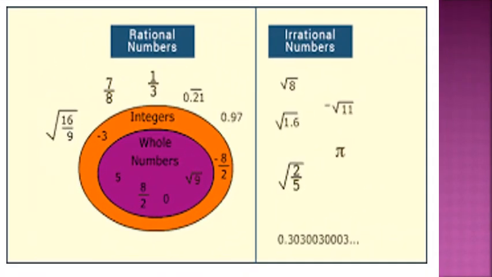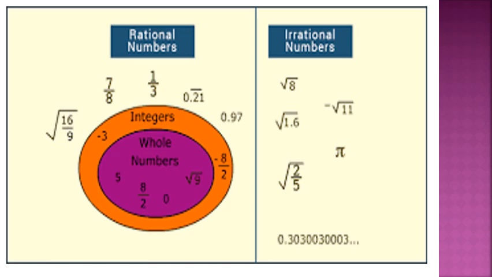Dear children, here you can observe the rational numbers and irrational numbers. Whole numbers, integers and the numbers of the form P by Q all together are called rational numbers.